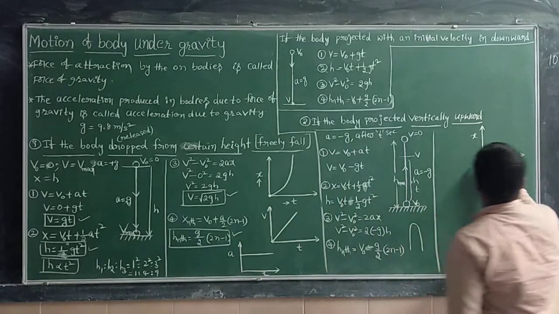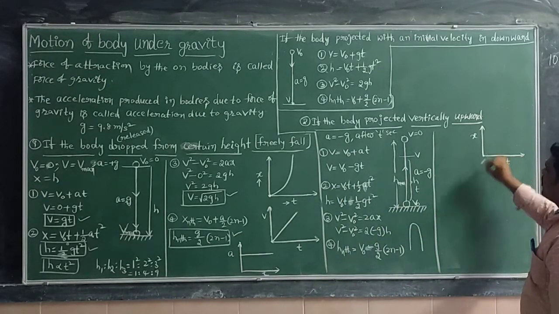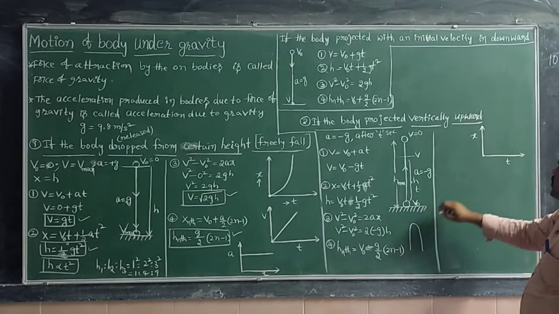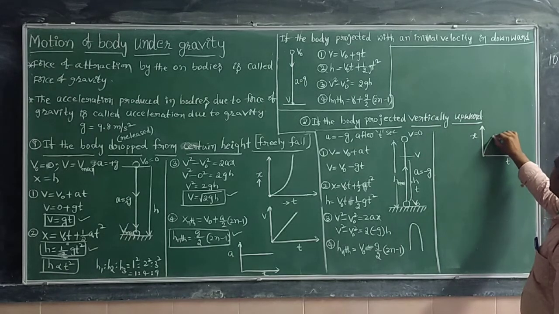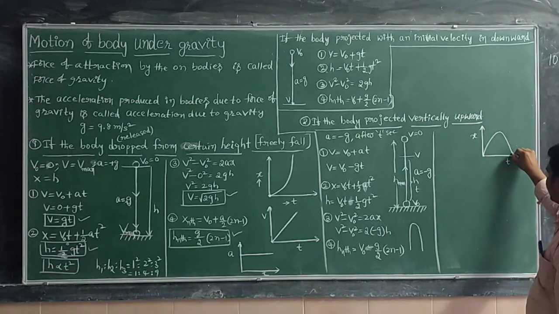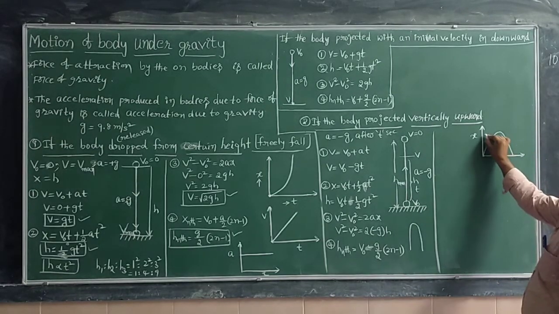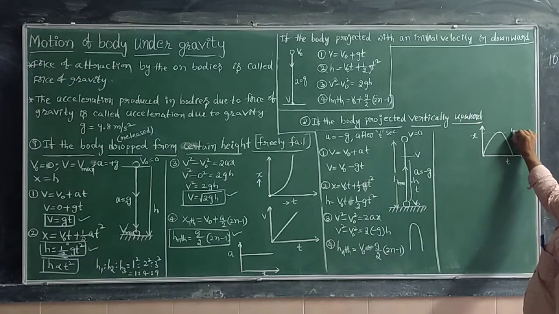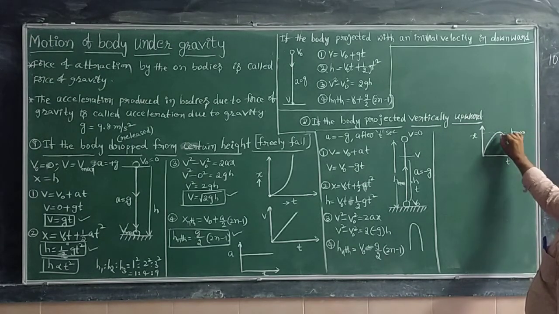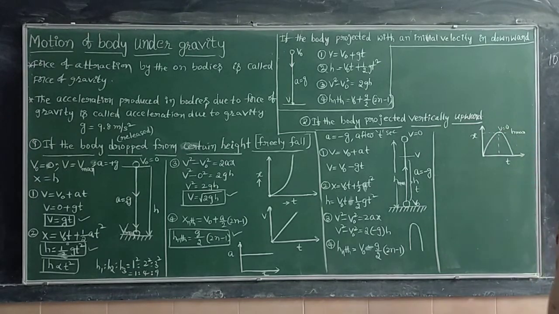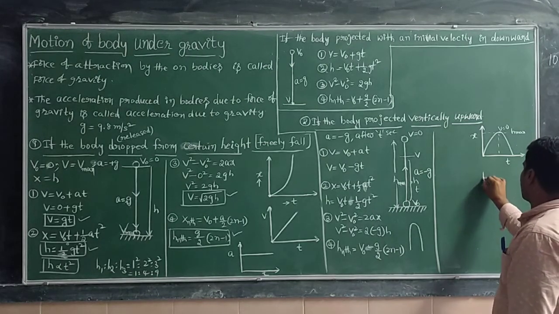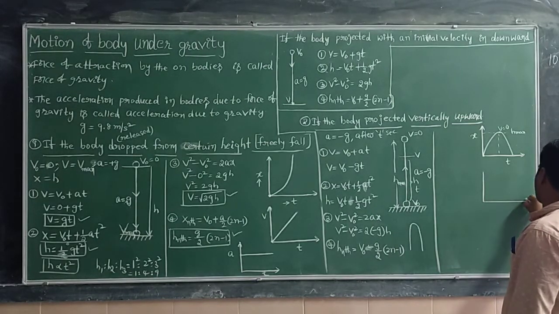So from x equal to 0, it moves up, reaches the maximum height, and once again comes back down. This point gives the maximum height h maximum. At h maximum, the final velocity is 0. Thereafter, let me draw the velocity-time graph.